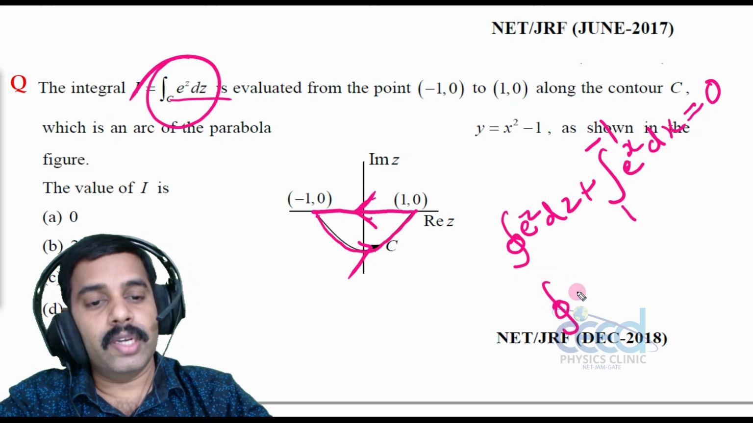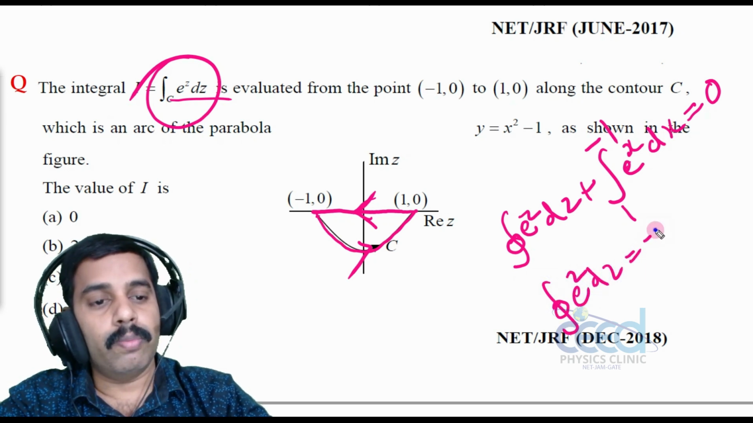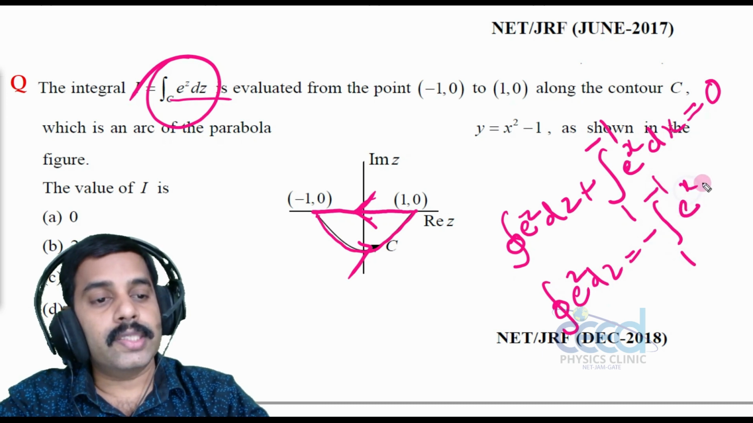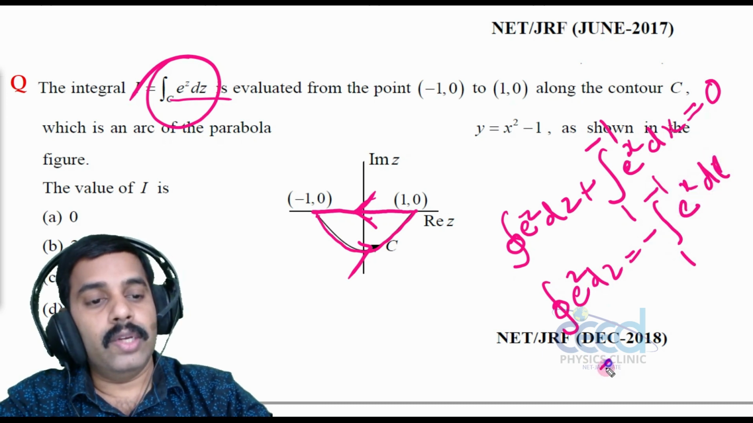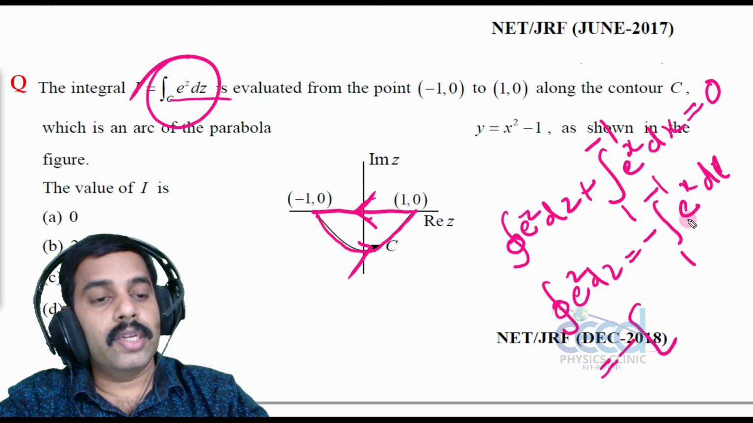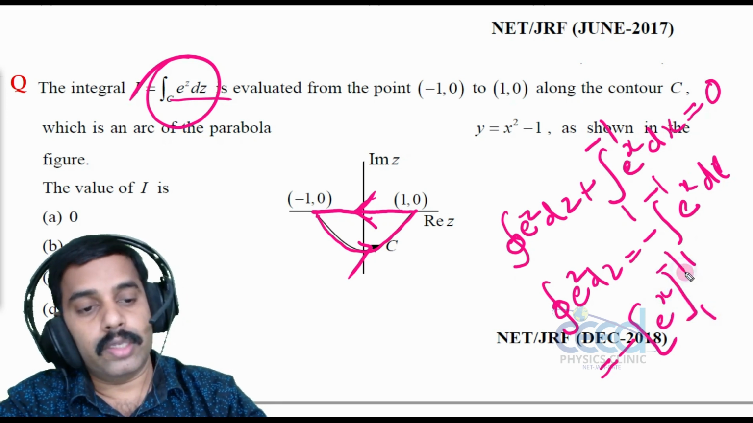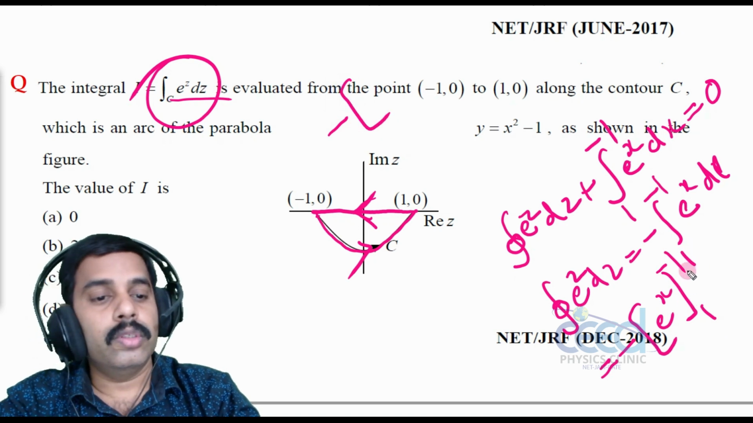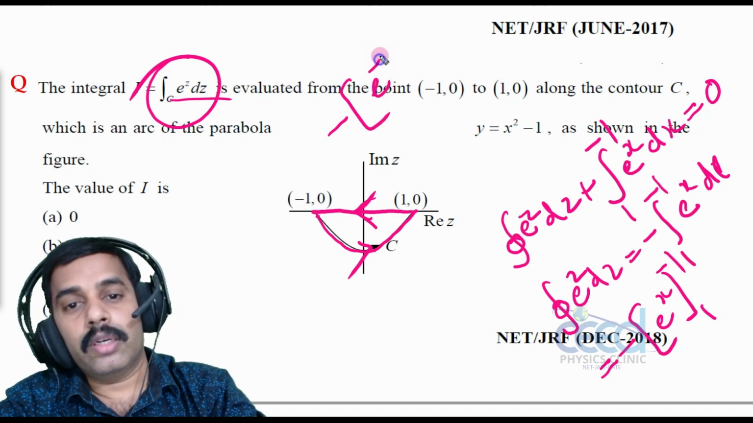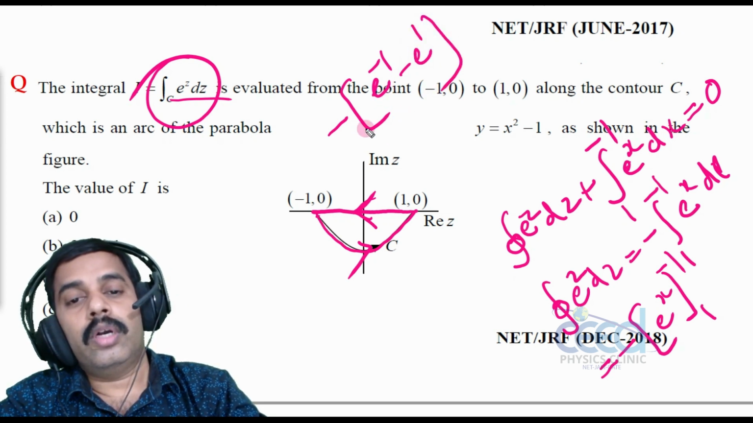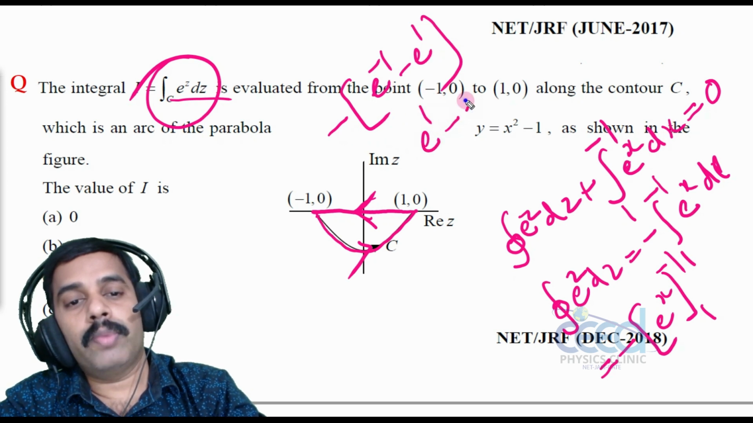That is, the curved integral e raised to z dz is equal to the integral from minus 1 to 1 of e raised to x dx. So that is equal to, let me write this as, e raised to x. What is the limit? 1 and minus 1. So let me substitute the value: e raised to 1 minus e raised to minus 1.